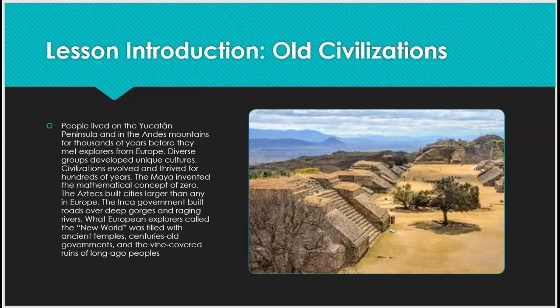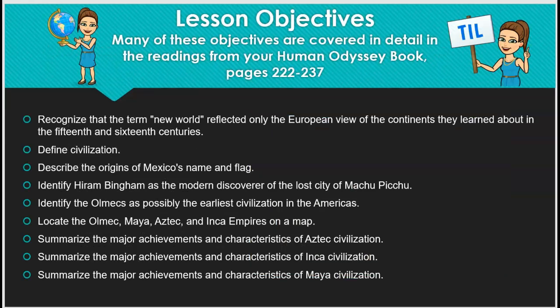they met explorers from Europe. Diverse groups developed unique cultures. Civilizations evolved and thrived for hundreds of years. The Maya invented the mathematical concept of zero. The Aztecs built cities larger than any in Europe. The Inca government built roads over deep gorges and raging rivers. What European explorers called the New World was filled with ancient temples, century-old governments, and vine-covered ruins of long-ago peoples.